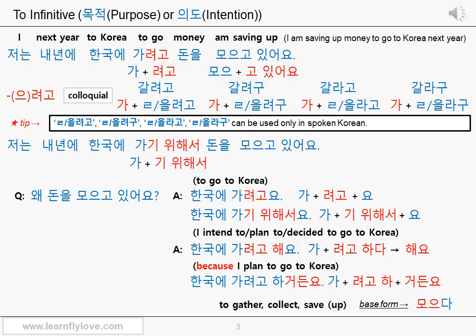거든요 is a final ending. Therefore, it needs a stem. It cannot be added to the connective ending 으려고, 려고 directly. So, 가, go, 가려고 하, plan to go, 거든요, because, in an explanatory tone. 한국에 가려고 하거든요, because I plan to go to Korea. It can sound like you're explaining about your proposal or intention, because I intend to or am planning to go to Korea. Okay? We showed you only 4 answers here, but there must be many other answers with other endings. You know that, right?